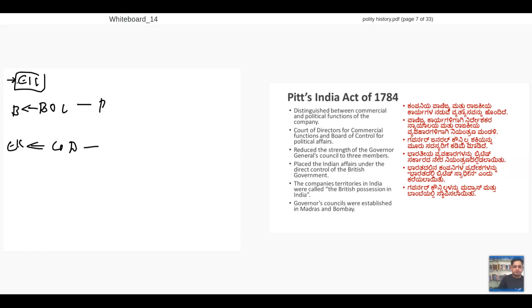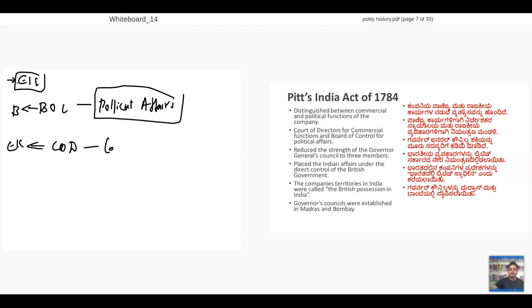Political affairs will be taken care of by Board of Control, which is under the British, and Court of Directors will take care of commercial activity. Political affairs I meant here is military and civil, these two, right?